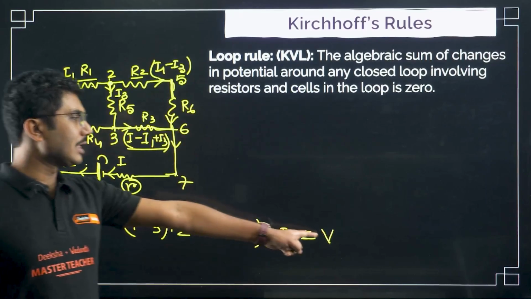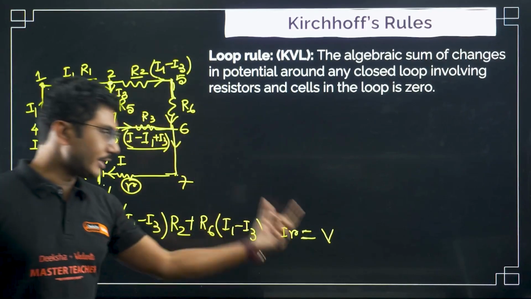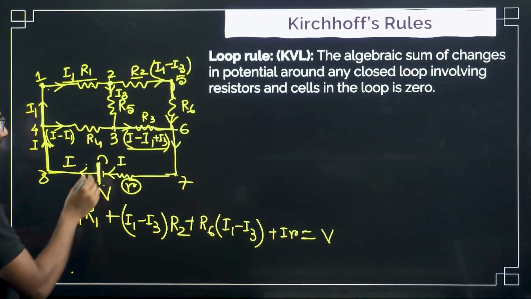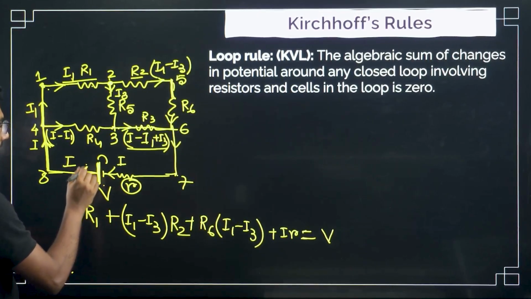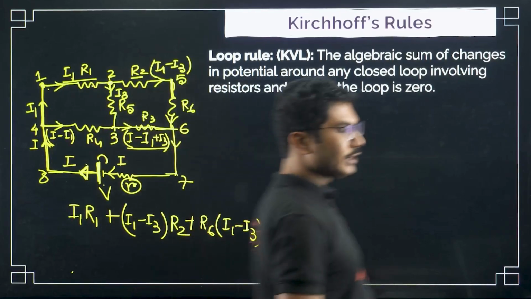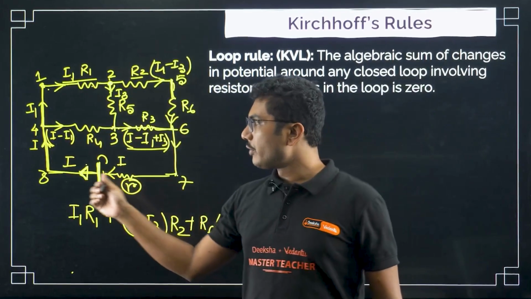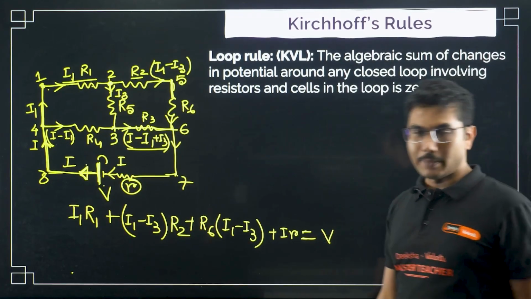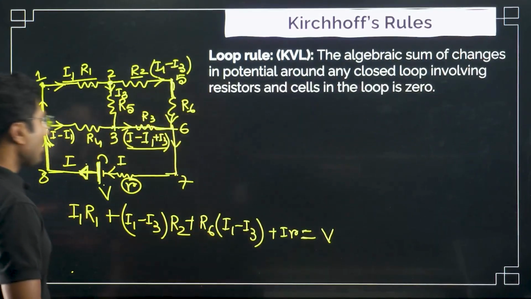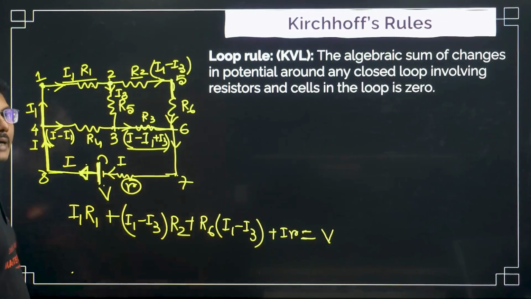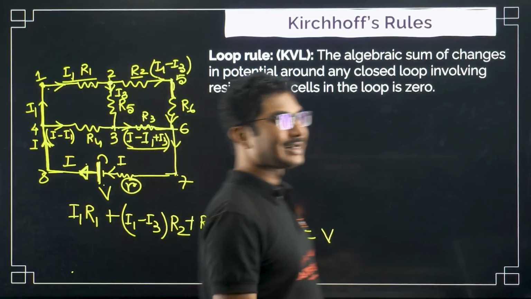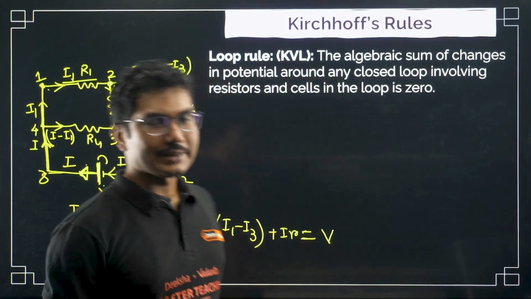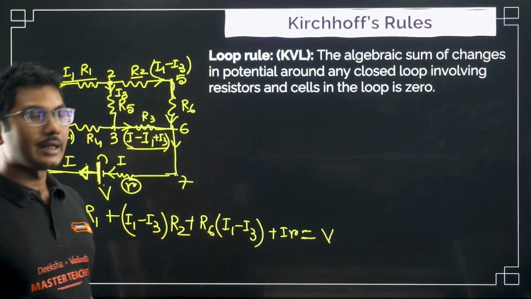Now how to remember whether V will be positive or negative? The trick is, if you are moving from the battery in the direction of the expected current from the battery, then V will be positive. But in some complicated cases, they will add one more battery which is not sending the current in its original desired direction.